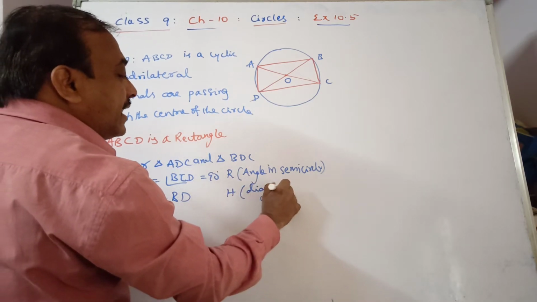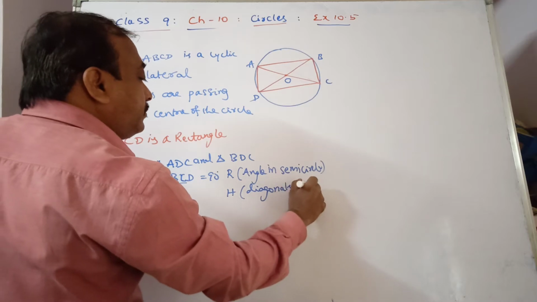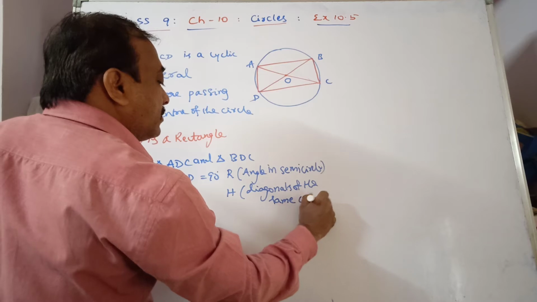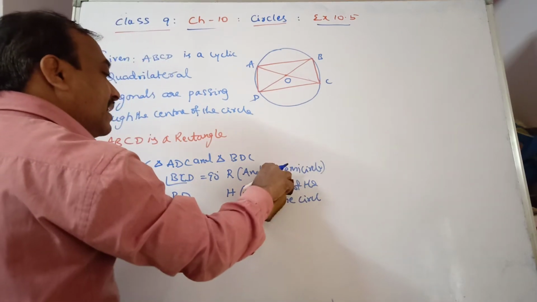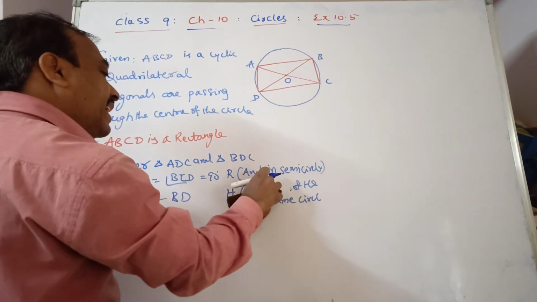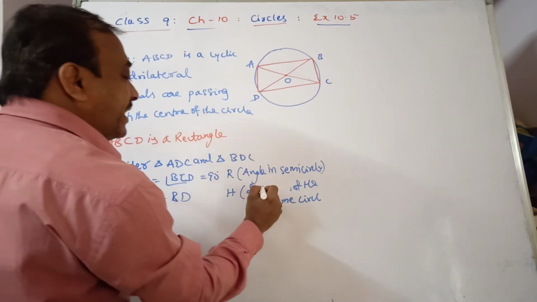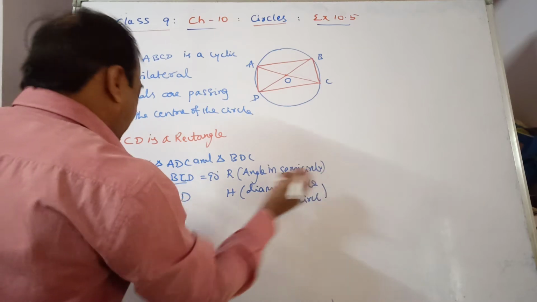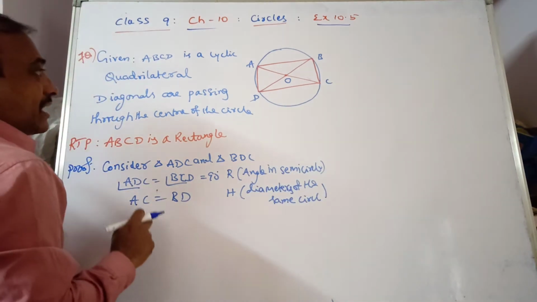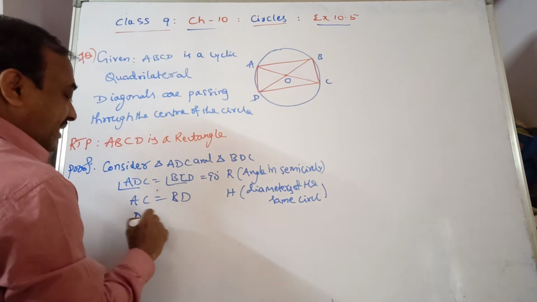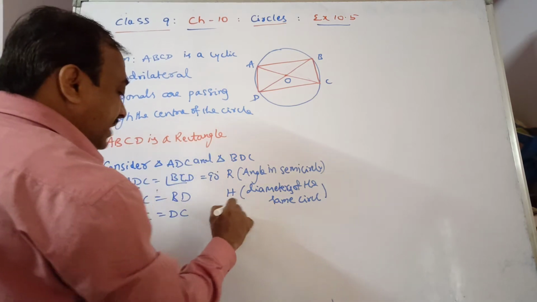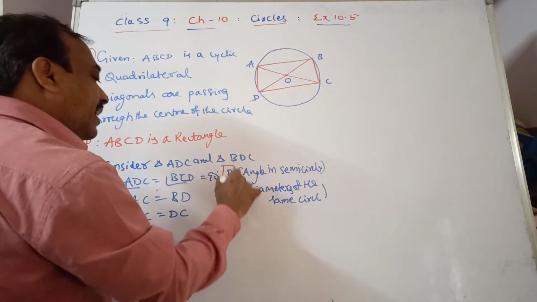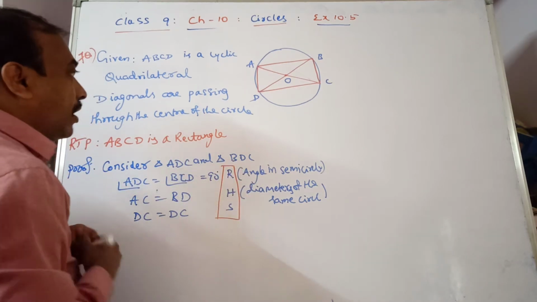These are diameters of the same circle, though they are diagonals of the quadrilateral. Next, one more side is common in both, that is DC is equal to DC, which is a side. So by RHS criteria, the two triangles are congruent.